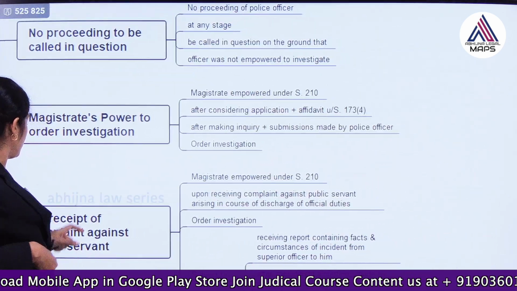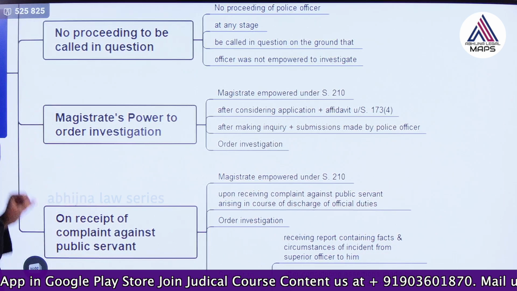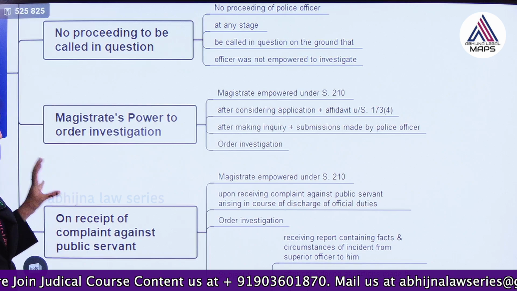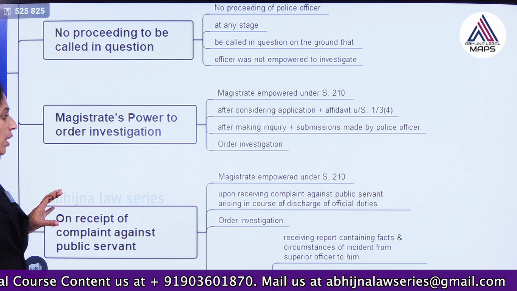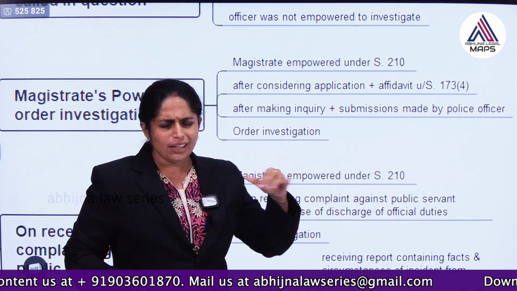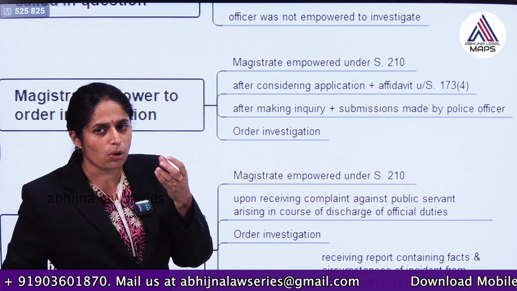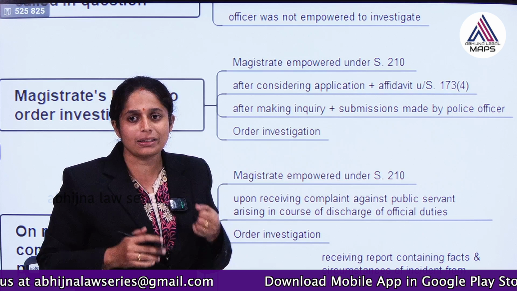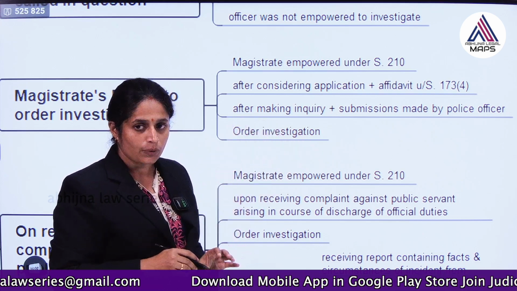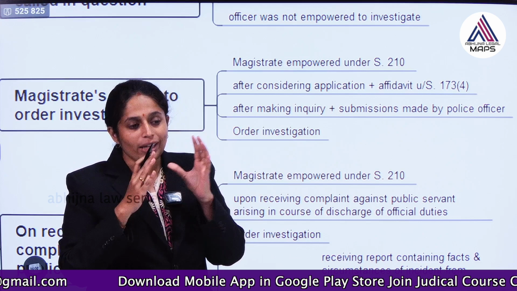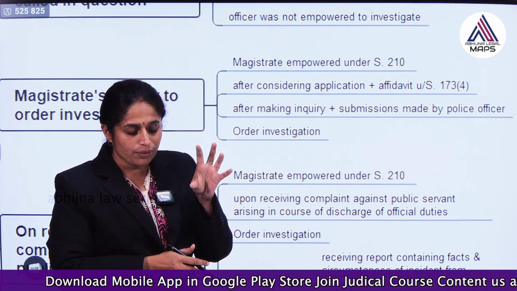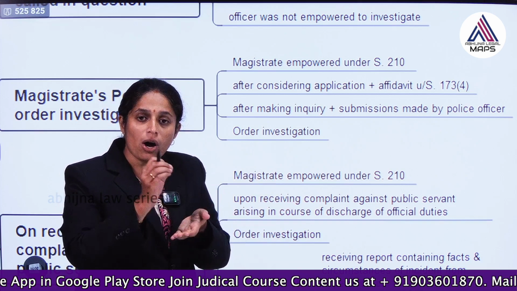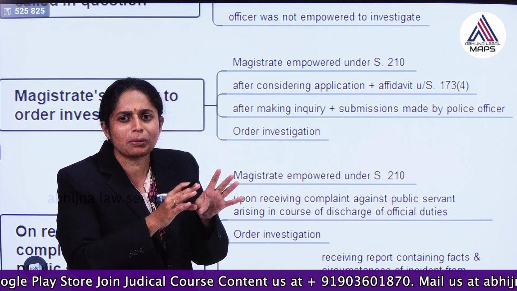Then comes the public servant, when there is a complaint against a public servant. A public servant would have conducted some official duties. With regard to that, another person is complaining against this public servant and has gone to the magistrate. Now the magistrate will think, should I directly order investigation or should I take some precautionary measures?